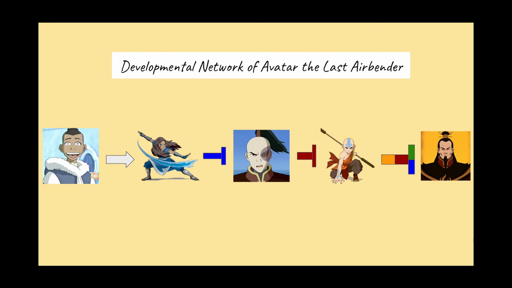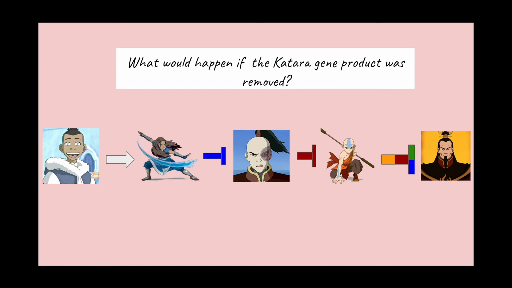This is what the final setup of the developmental network would look like without any mutations present. Sokka would activate Katara, Katara would repress Zuko with her waterbending, Zuko would repress Aang with his firebending, and the Avatar Aang would repress Fire Lord Ozai with the bending of all the elements. Now, let's see what would happen if there were mutations to occur on this developmental network.